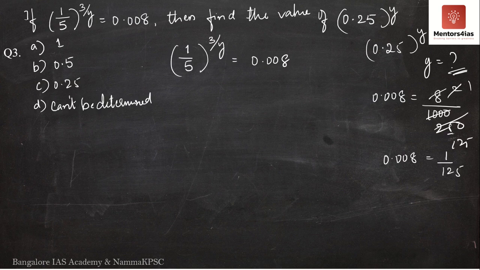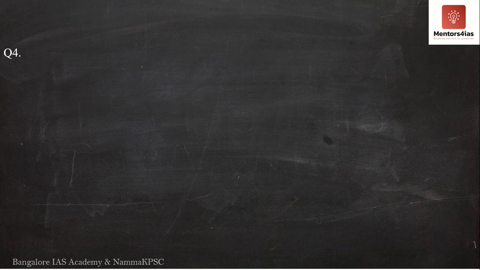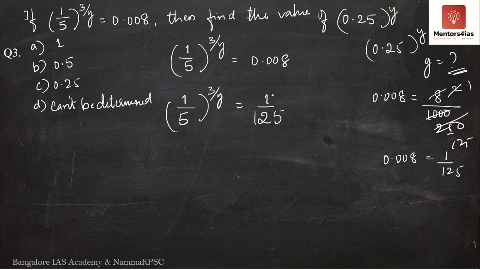So going back, I have 1 by 5 whole to the power 3 by y is equal to 1 divided by 125. Now look here, 125. Can I write 125 as 5 cube? Correct?